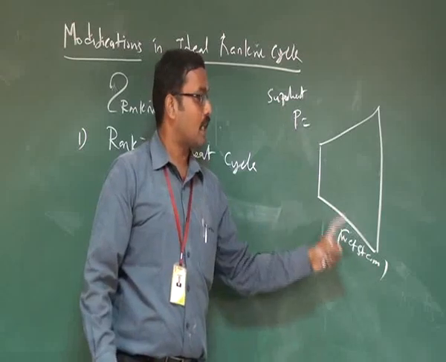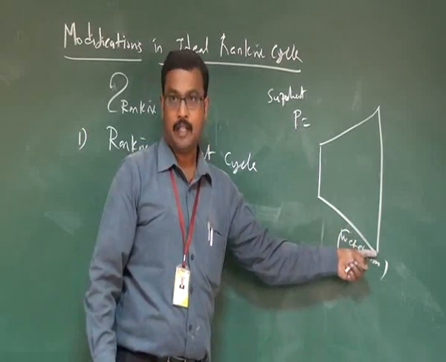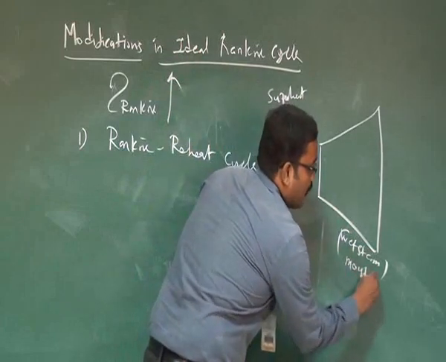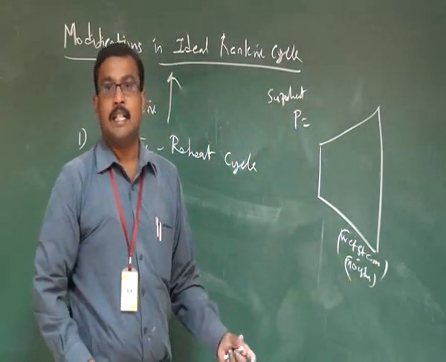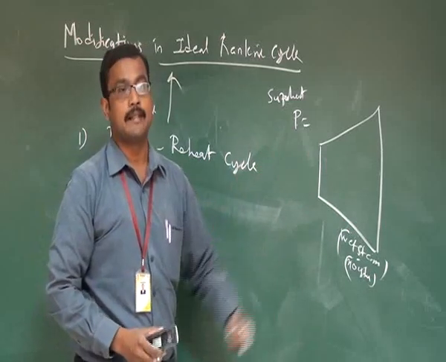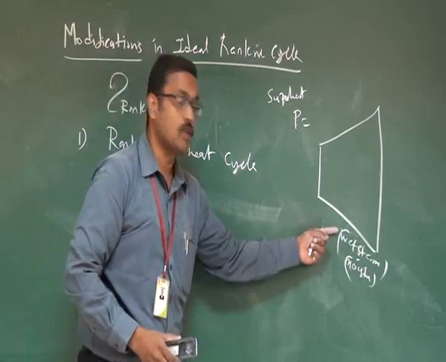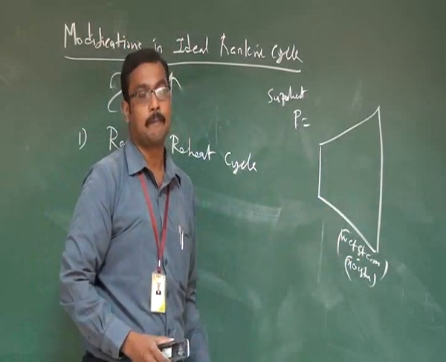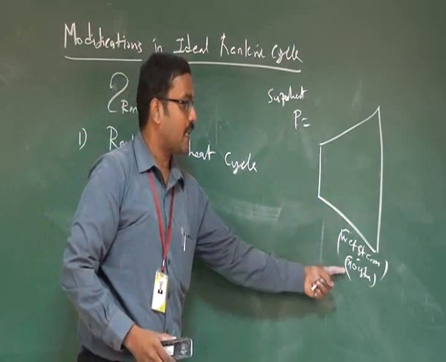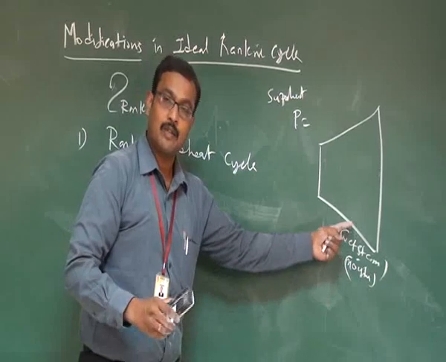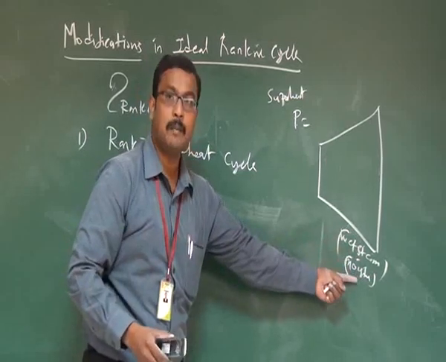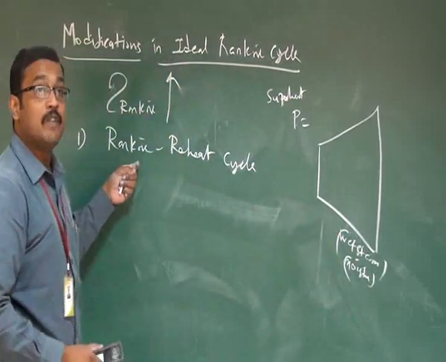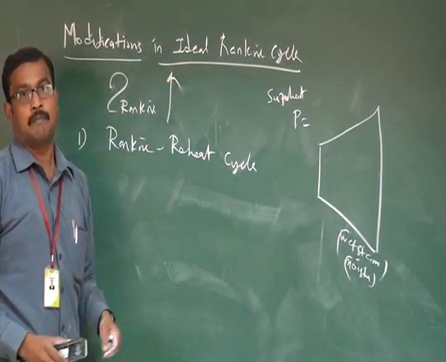Once the superheated steam is converted to wet steam at the end of the turbine, the moisture content present in the steam will affect the turbine blades. It causes erosion of the turbine blades and also leads to some losses to the surroundings. So we have to take care of these losses, and at the same time of the turbine blade life. For that purpose, we have to reheat the steam.